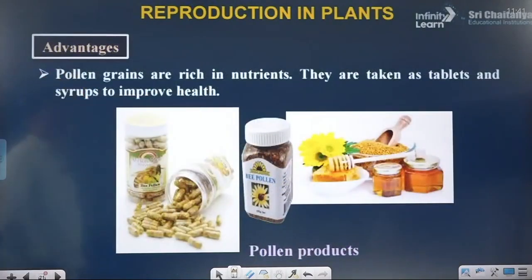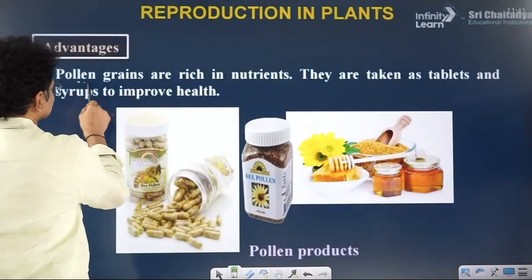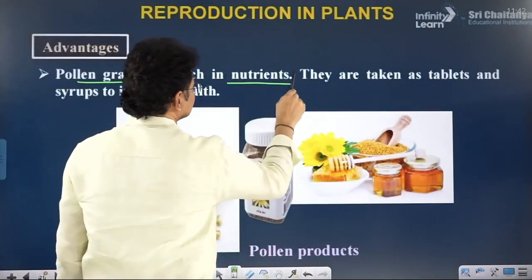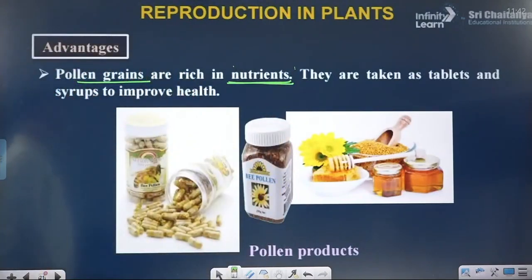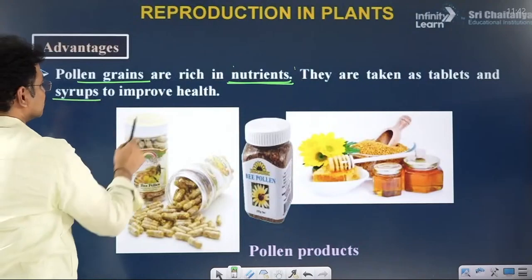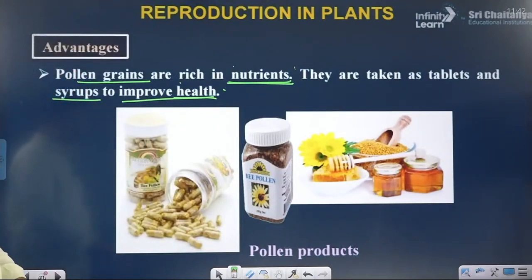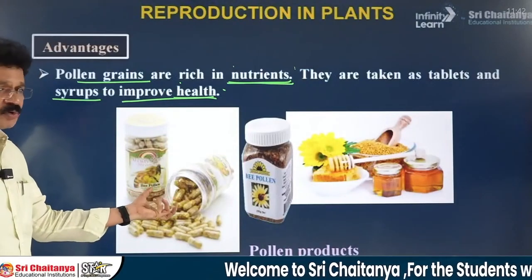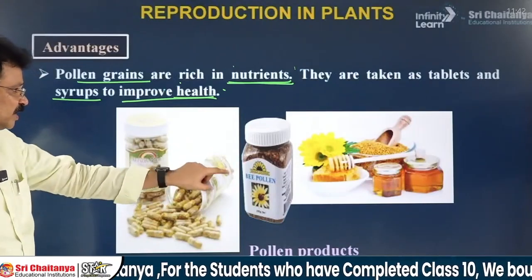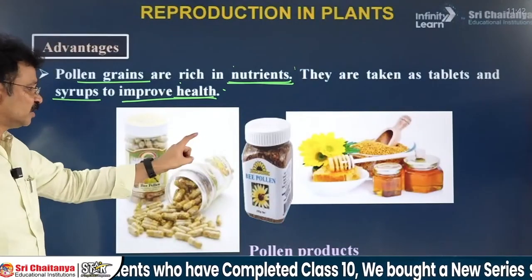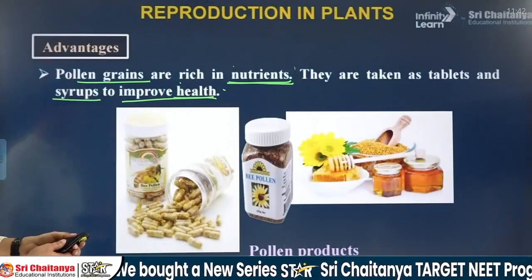Now, advantages of pollen grain. In recent days, pollen grains are useful for the preparation of some nutritious or nutrient supplements, taken as tablets and syrups to improve human health or animal health. In the open market, even in Ayurvedic shops, these pollen products are available in the form of capsules, pills and syrups. These are highly nutritious food supplements. It is one of the greatest advantages of pollen.